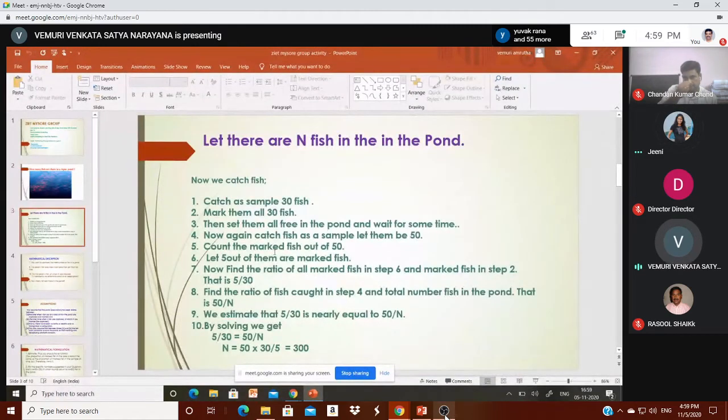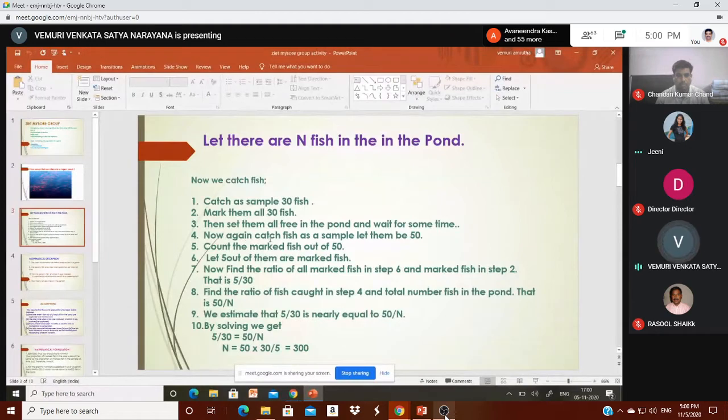Let there be N number of fish in the pond. We don't know it, that is what we are going to find out. The procedure is like this. Catch a sample of 30 fish first using a net, and mark all 30 fish with a ring or a rubber band. Then set them all free in the pond, wait for some time, and let them move.